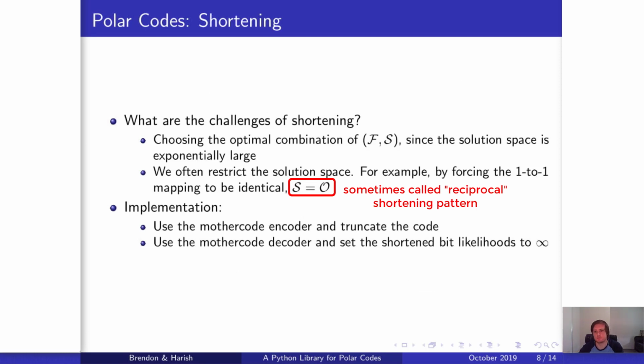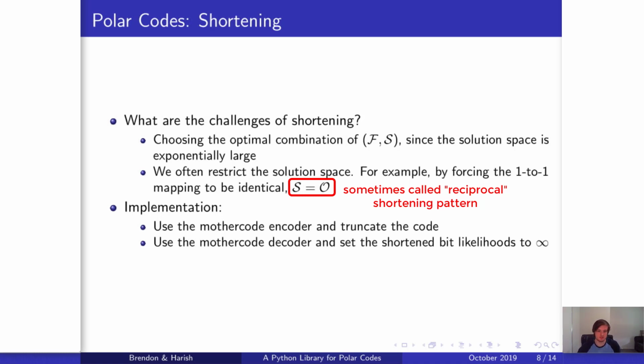The challenge of shortening is that we need to choose the optimal combination of the frozen set jointly with the shortened set, and the solution space is exponentially large. So we often restrict this solution space, for example by forcing the one-to-one mapping to be identical, so the shortened set indices will equal the overcapable set indices.